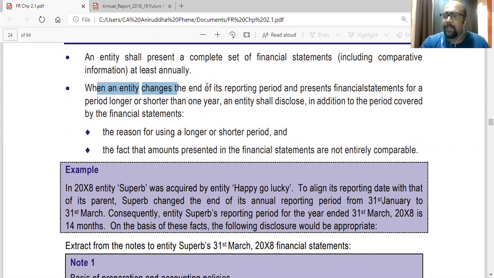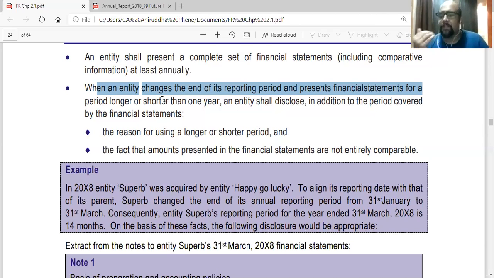When an entity changes the end of its reporting period and presents the financial statements for a period longer or shorter than 1 year, sometimes it might happen that you present your reporting period longer than 12 months or shorter than 12 months. An entity shall disclose, in addition to the period covered by the financial statements, the reason for using the shorter or longer period, and the fact that the statements are not entirely comparable with the previous year figures.